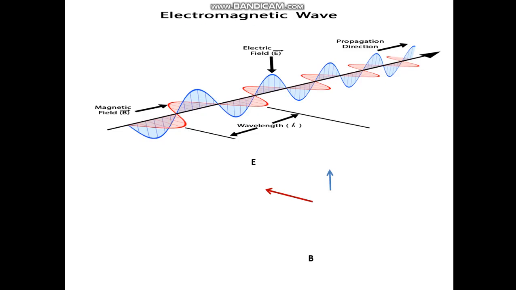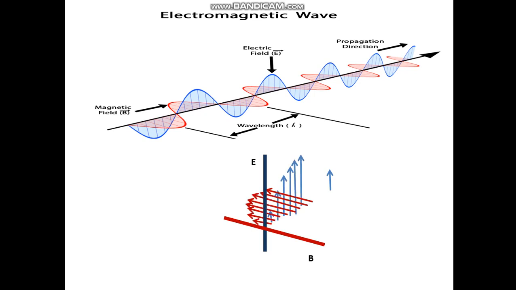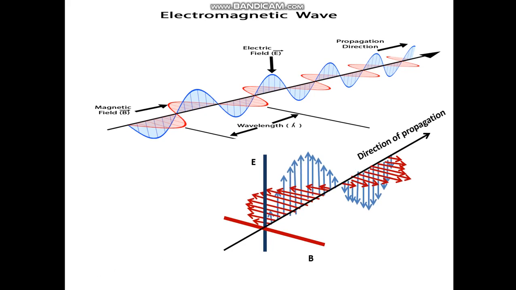This is the electromagnetic wave. Along the y-axis we have the electric field vector E. Along the x-axis we have the magnetic field vector B. These are the directions of the vibrations. We have the direction of propagation.